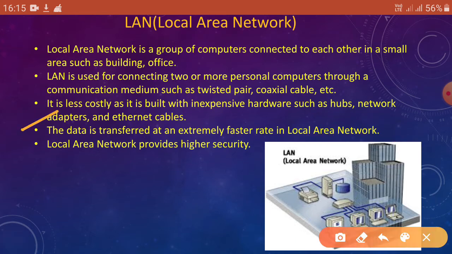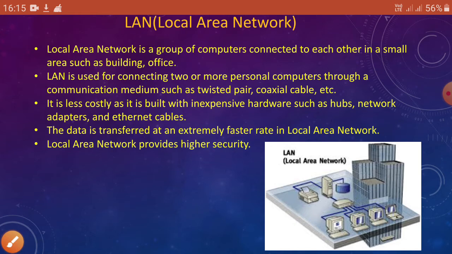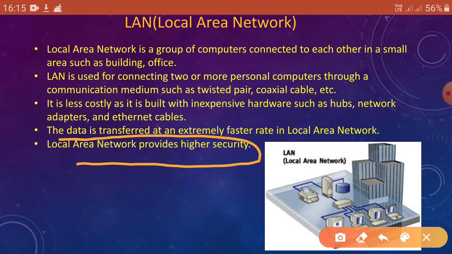Next point is the data is transferred at an extremely faster rate in local area network. So in local area network, the data transfer is at an extremely faster rate. Okay, next point, local area network provides higher security. As it is connected in a small area, the security is higher in this type of network. Okay, got it?